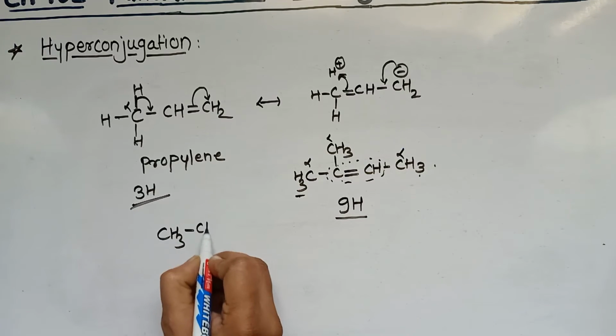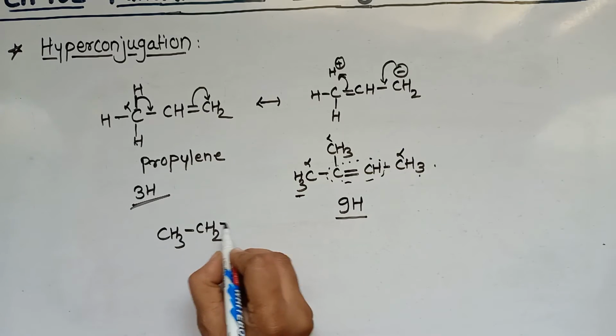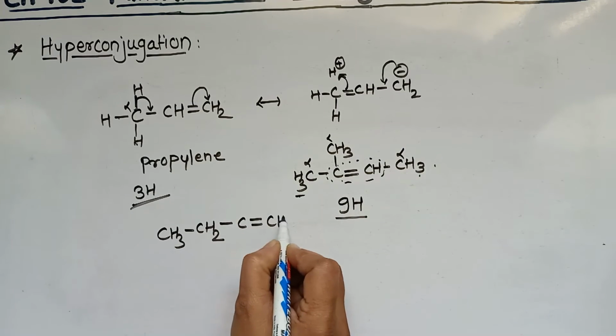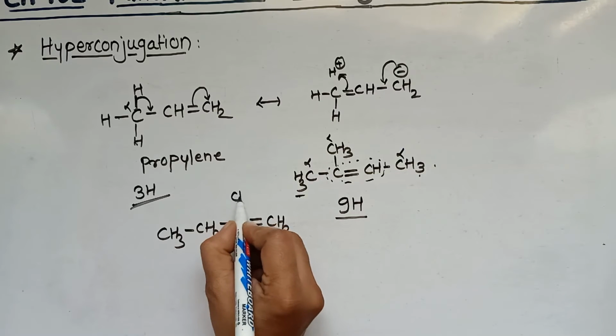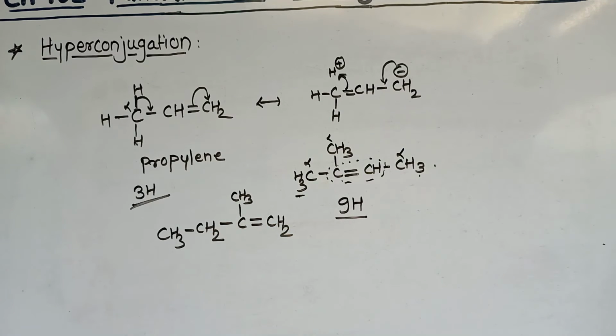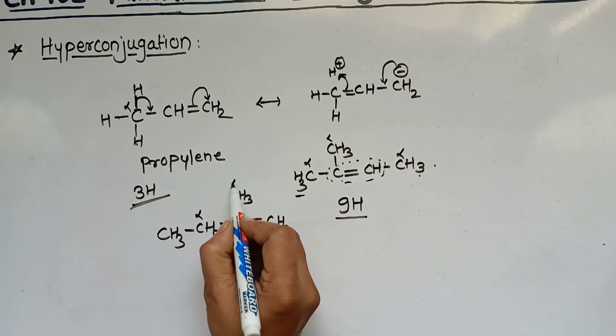CH3, CH2, C double bond CH2, and here again CH3. So how many alpha carbon atoms are there? 1 and 2.